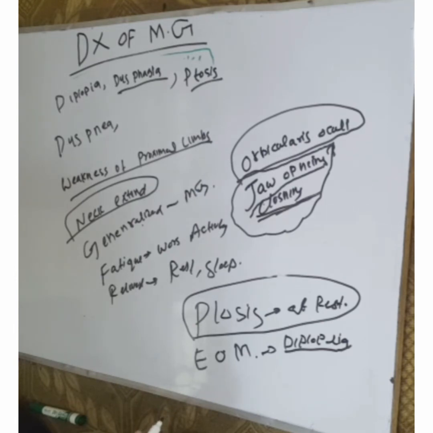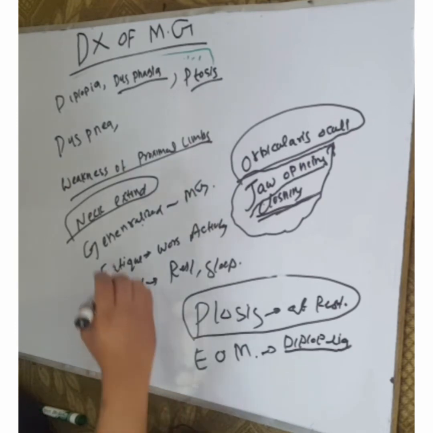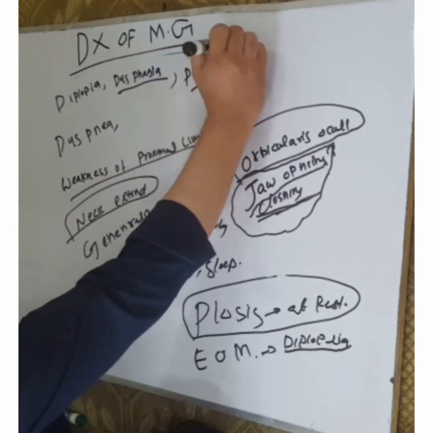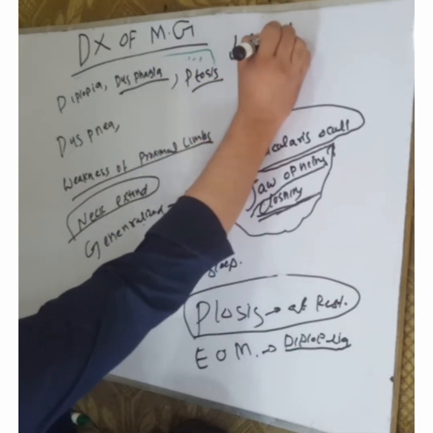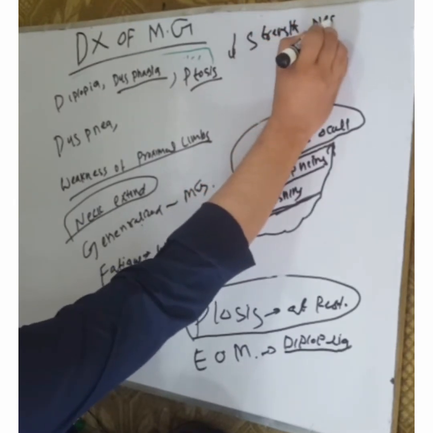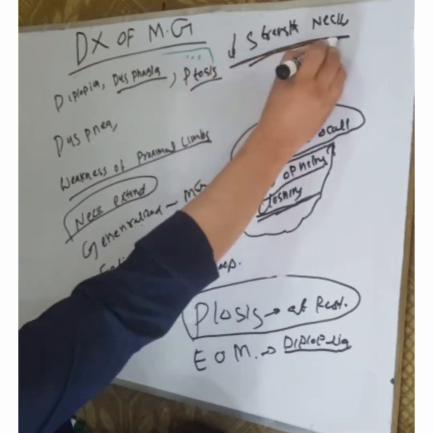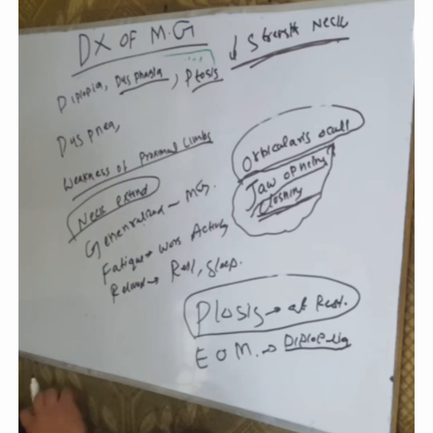Decreased strength of the neck extensor muscle also occurs because this muscle may be affected.